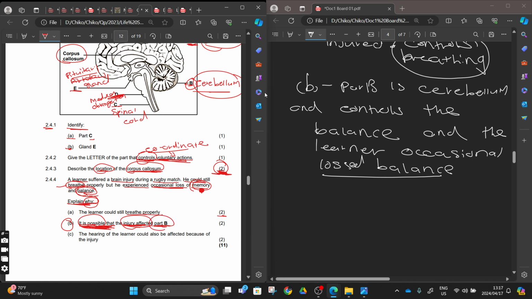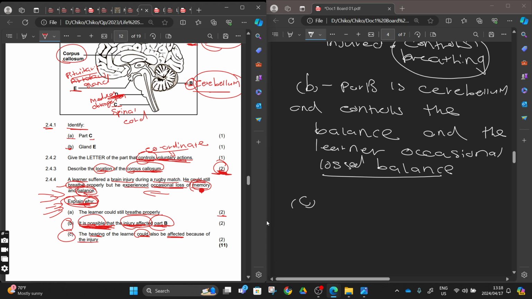It's not only part B there. Where do we find this? We find it here, right? I told you here, right? And then number C, this one, it will be like a memory one, this A, B, C. Let's see. The hearing of the learner could also be affected, right? Could means that there was a possibility of hearing being affected because of the injury. Explain. Mind you, go back to the main question that they want. They want you to explain why the hearing of the learner could also be affected because of the injury, right?